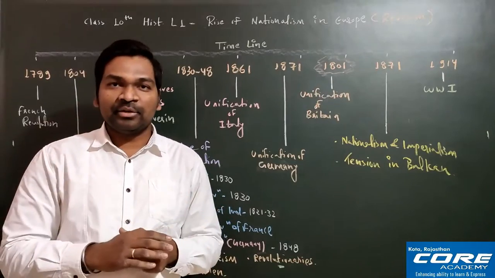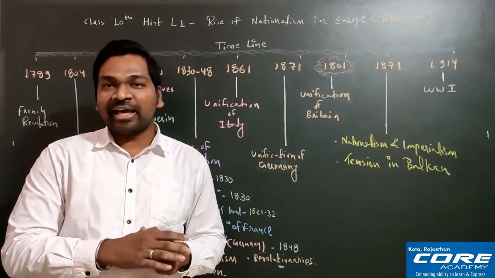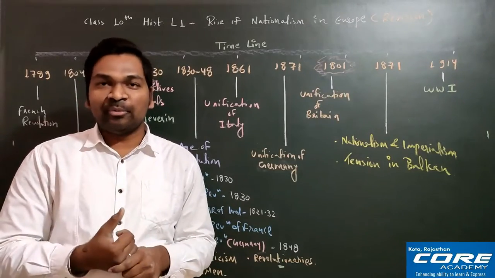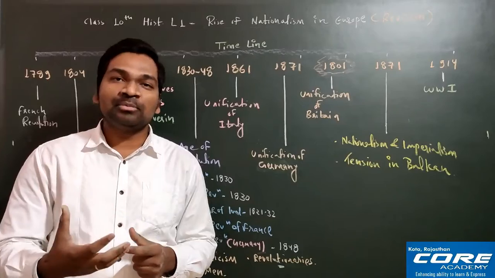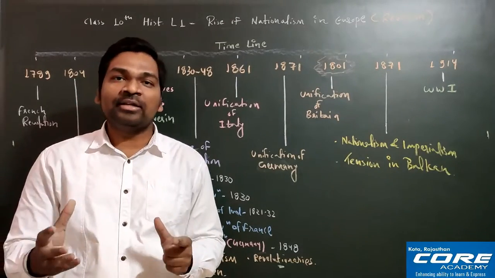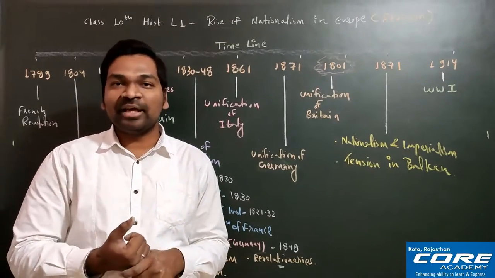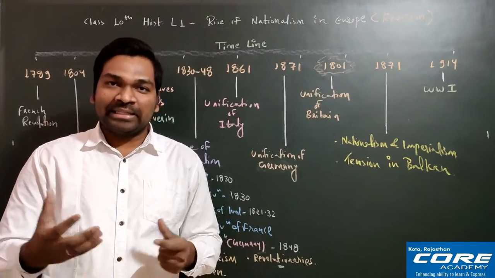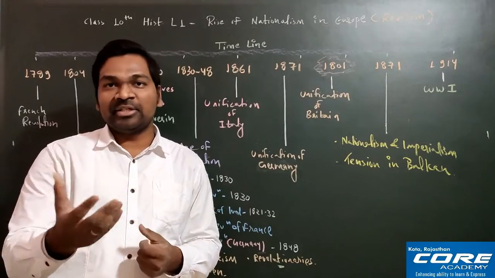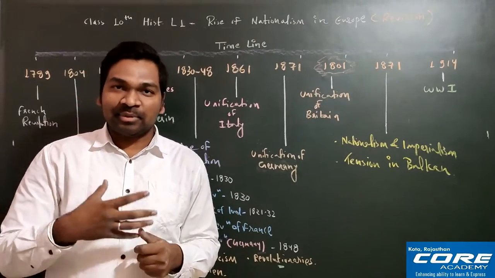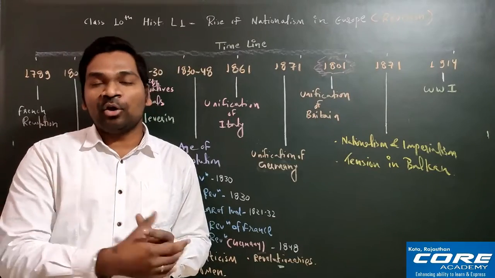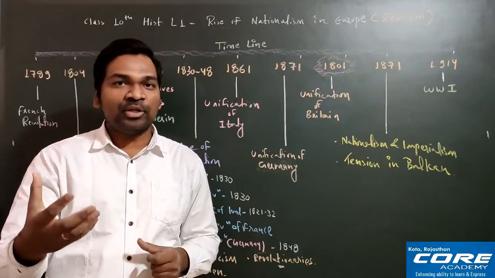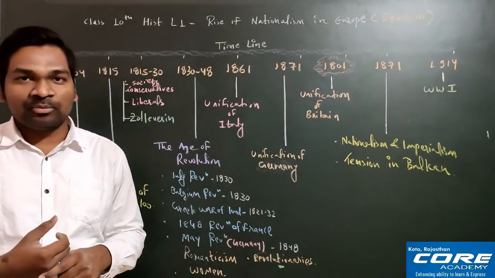And they saw these qualities in one great character whose name was Napoleon Bonaparte. I already told you that democracy was a very new concept in France and people did not have any experience to handle it. For the first time they were enjoying power in their hands. That is why they could not control that power properly, and they started fighting with each other, especially the Directory. This became the symbol of weakness, and this weakness was taken advantage of by great leaders such as Napoleon Bonaparte. So I'll tell you a few things about Napoleon Bonaparte.